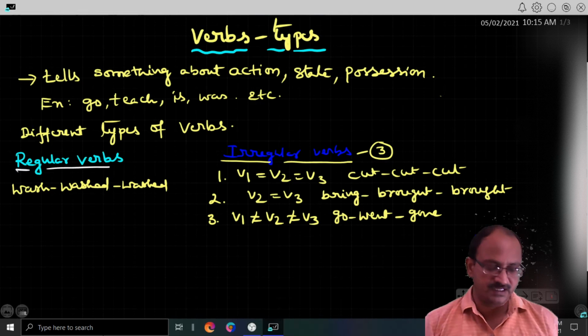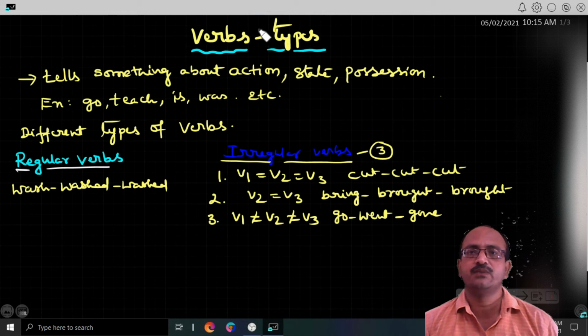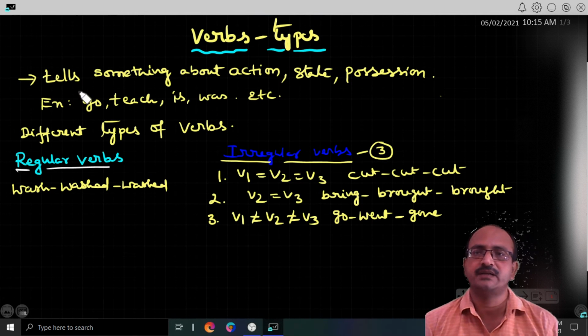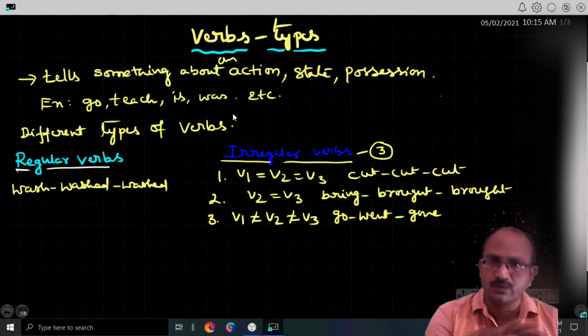See, what is a verb? The verb is a word that tells something about an action, state, or position. It tells an action, sometimes a state, sometimes a position. Here are some examples of verbs: go, teach, is, was, etc. All are verbs. So this is basically the verb.